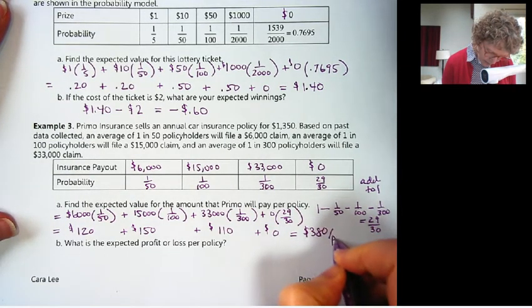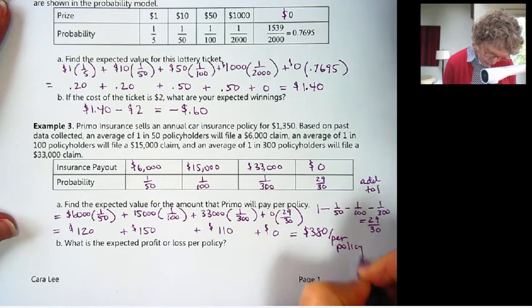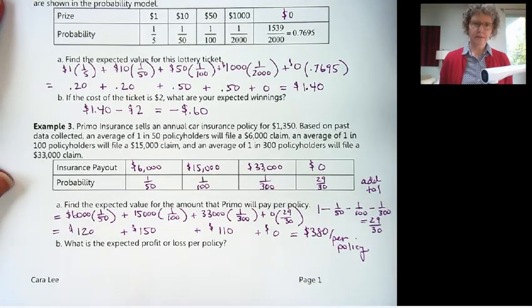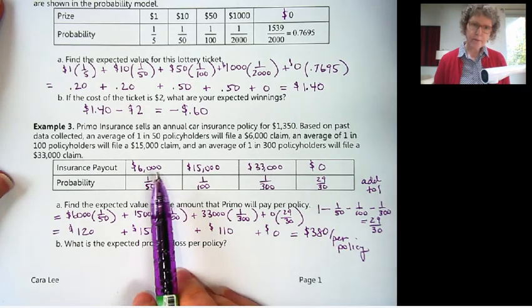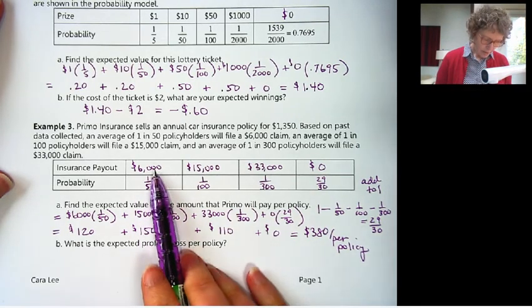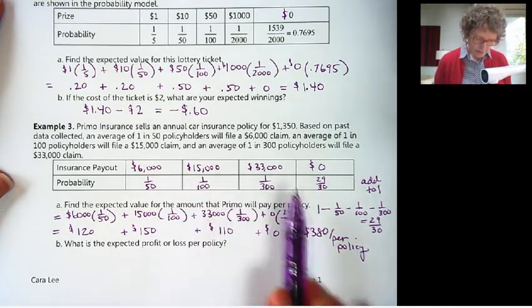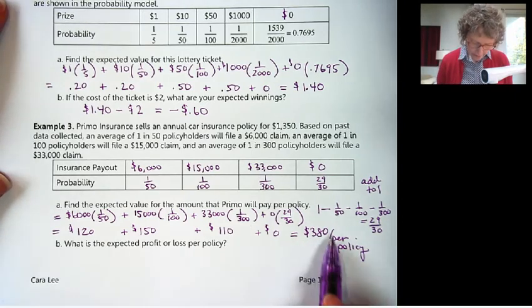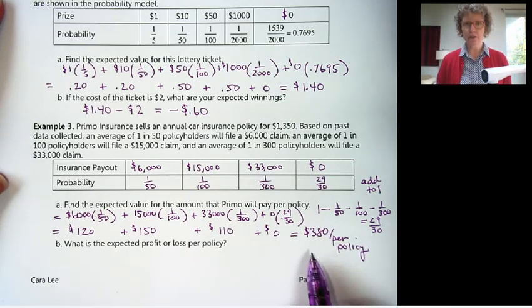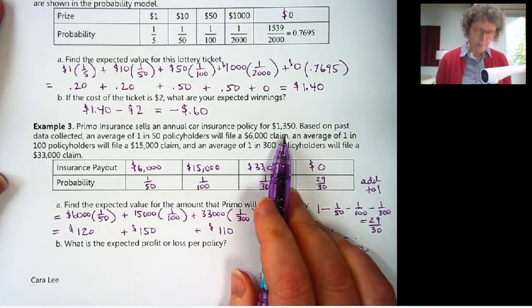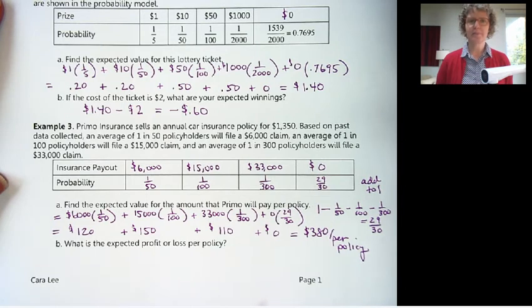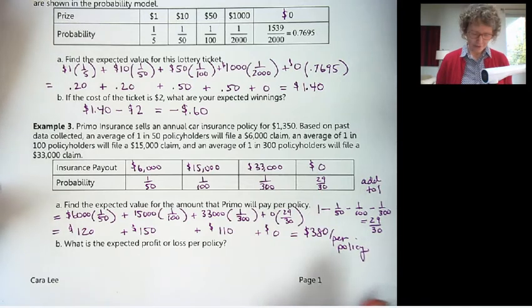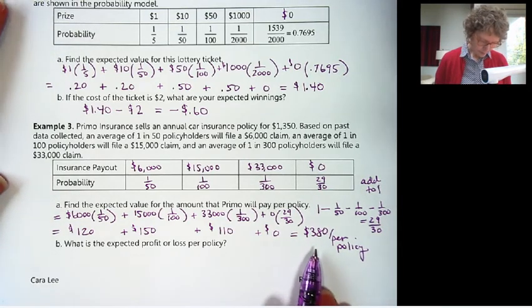And I want to emphasize this is per policy. Because this is saying per customer that buys a policy, they have this chance of paying 6,000, this chance of paying 15,000, and this chance of paying 33,000. So overall, per policy, they're expected to have to pay $380. Okay, so what do you think about how much they're charging for this insurance policy? A little high, isn't it? Now, they have some costs, okay, so they've got to meet their overhead.